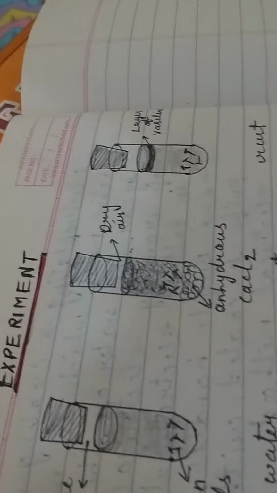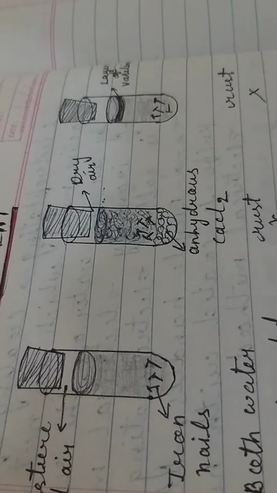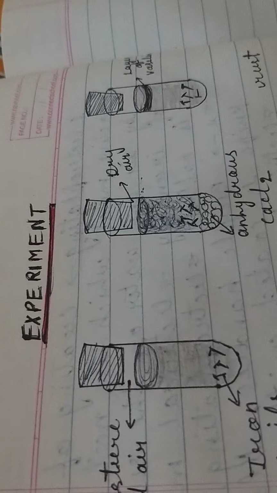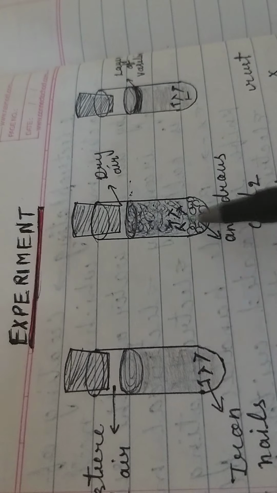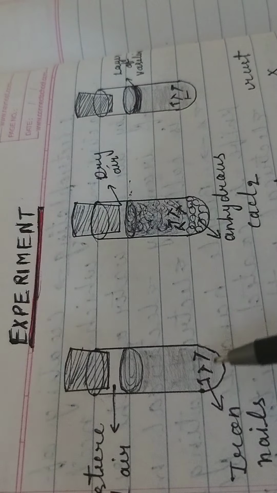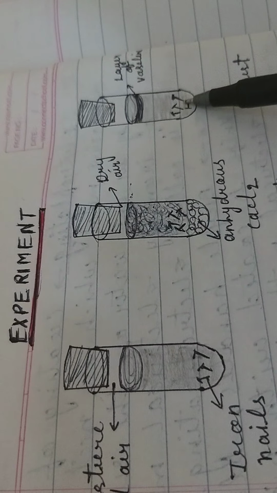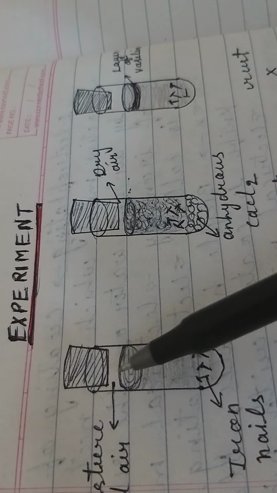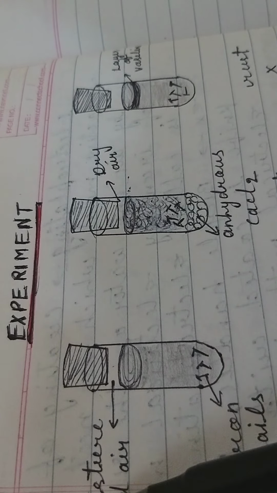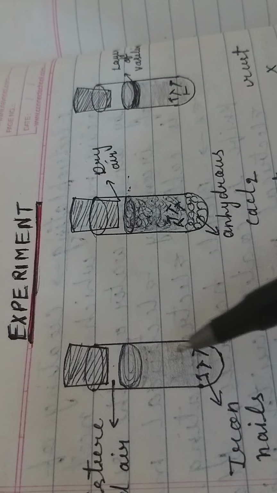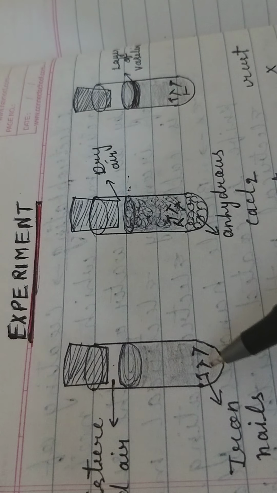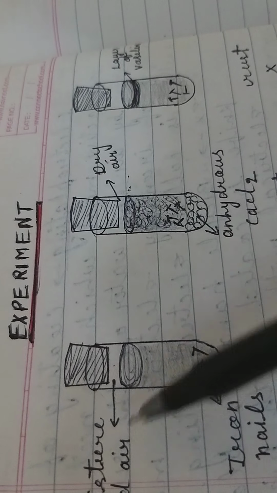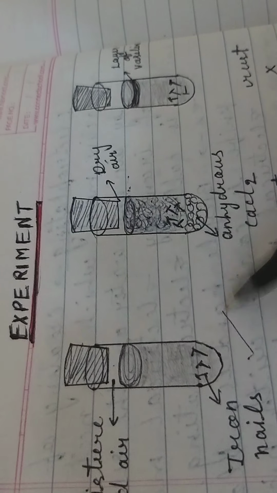Okay, now next, there is one experiment I want to discuss with you, showing the conditions required for the phenomenon of rusting or corrosion. We took 3 test tubes. In the first tube we have put some iron nails, in the second also and the third also. In the first test tube we have put some water. So the air which is present will contain some moisture also, and for the phenomenon of rusting, both moisture and air are required. So in the first case rusting will take place.